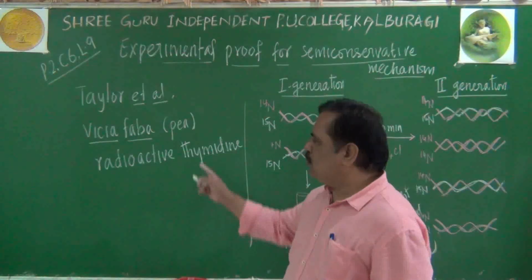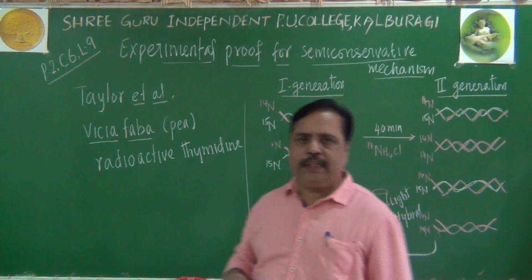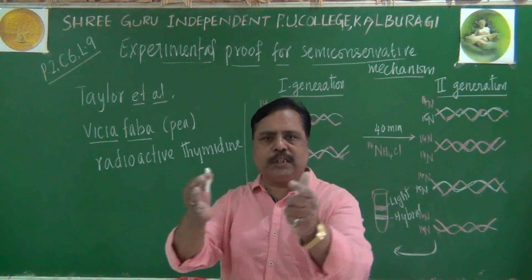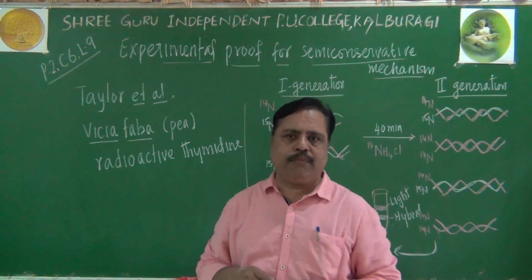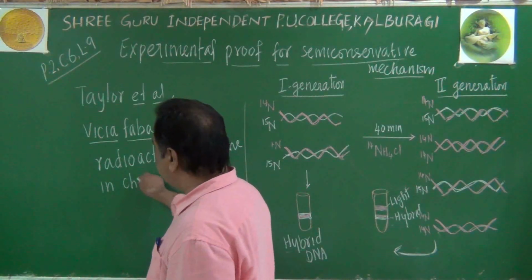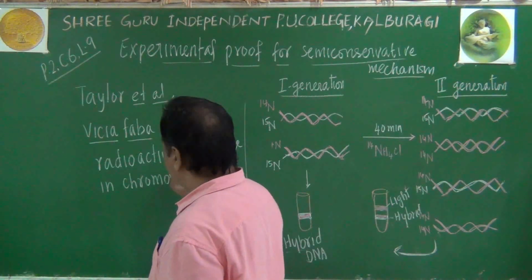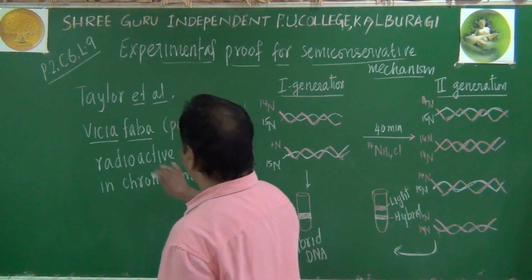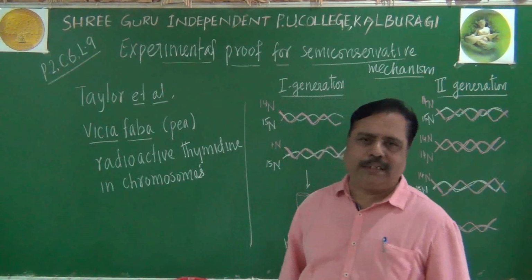When such radioactive thymine is incorporated in DNA, because thymine is present in DNA, their movements and their color nature will be identified in the chromosomes. So they studied chromosomal duplication. Remember, in the chromosomes, they proved this semi-conservative mechanism.